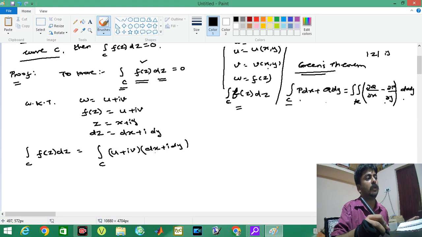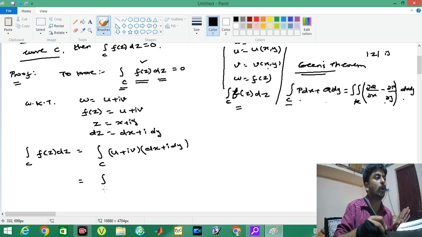Whenever we operate on a function, whether integration or differentiation, we make one real part and one imaginary part, which makes our calculations easier. So I am going to separate the real and imaginary parts.